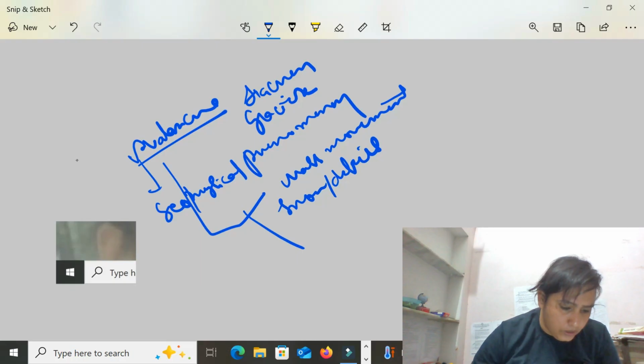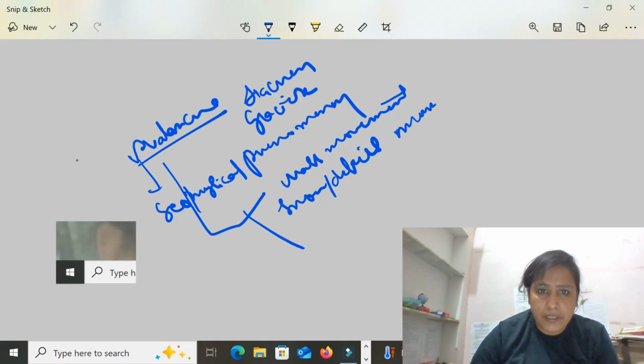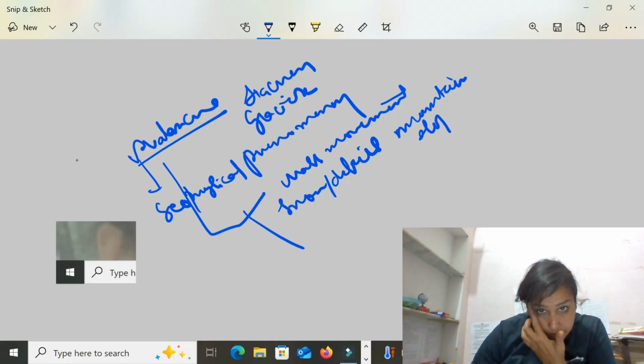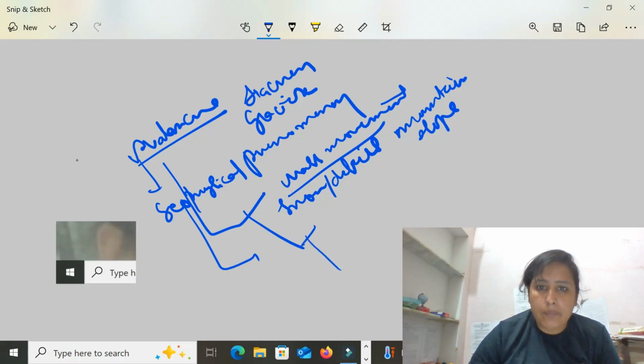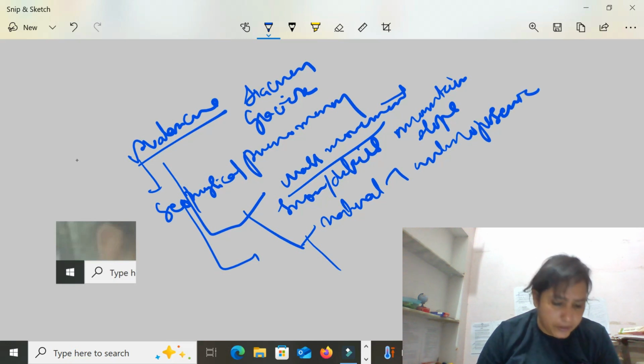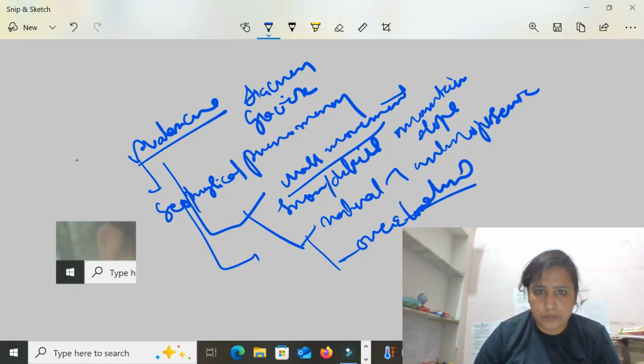An avalanche is a rapid mass movement of snow and debris at the mountain slope. This is mostly considered a natural phenomenon, but it is natural as well as anthropogenic.